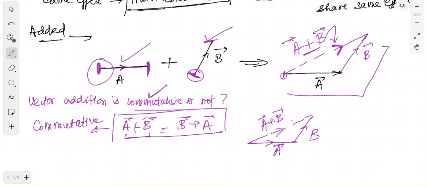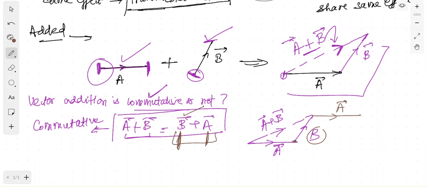That a plus b must be equal to b plus a. So make b plus a. In this case when you are drawing b plus a, your first vector is b and second vector is a. So let us take first vector b. This is b. Then from the head of first vector, join the tail of second vector which is a. Earlier, when you were making a plus b, you first drew a, then from the head of a you joined the tail of b.